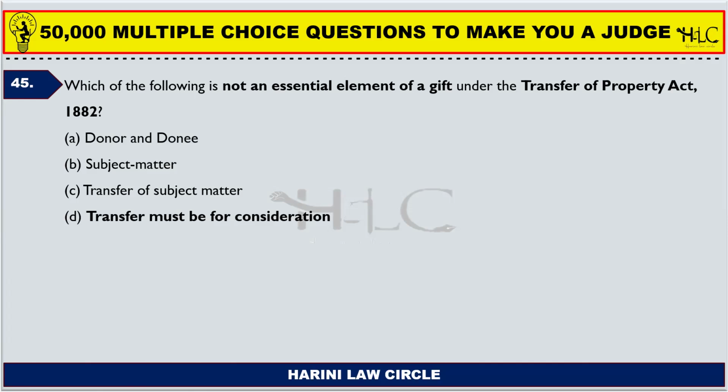Transfer of the subject matter is necessary. Transfer must be for consideration? In a gift, there is no consideration. A gift is just a gift. You gift it to someone, you donate to someone. There is no promise or price paid for the gift, right? Consideration applies where you sell it.